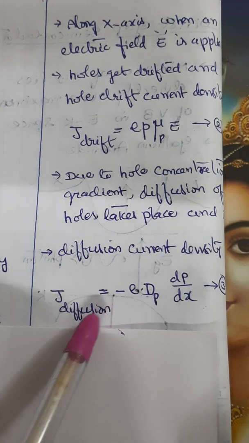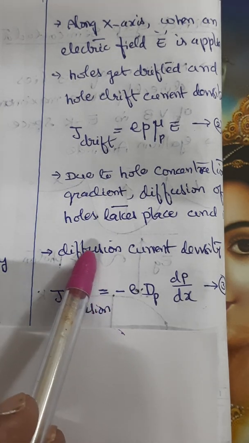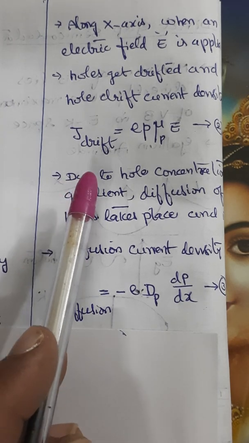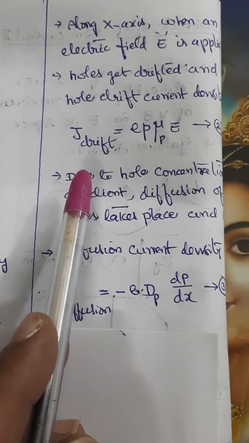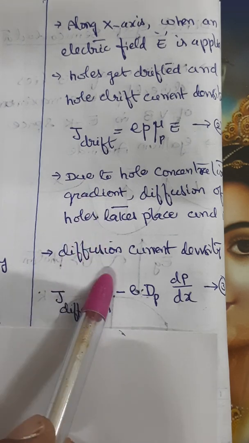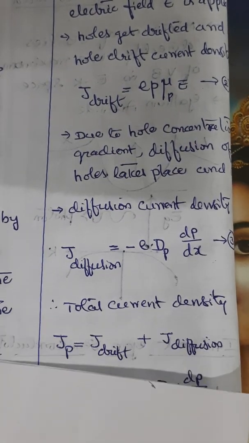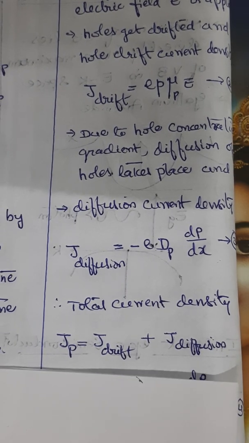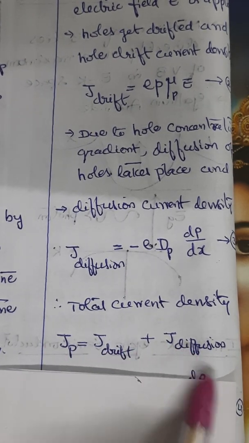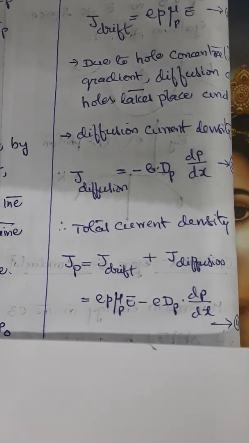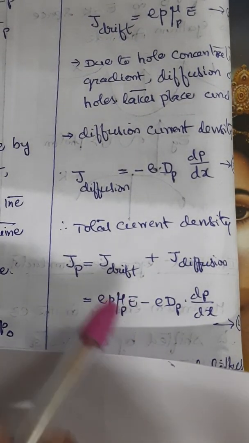Okay. Now we want to measure the total current density due to holes. That is Jp that we want to find out. That is J drift plus J diffusion of holes, the sum of these two. So that is the next step we are doing. Substitute these two values here, and you will get this. Understood?